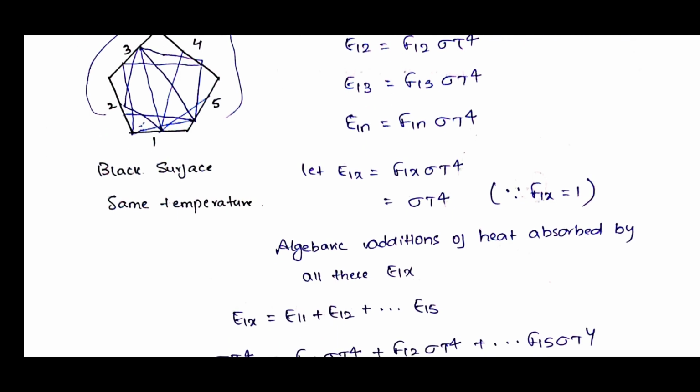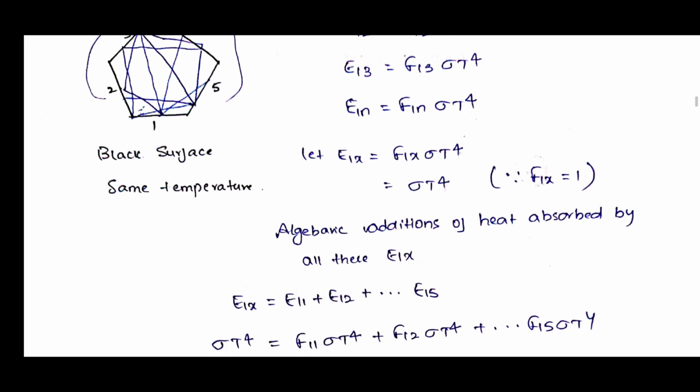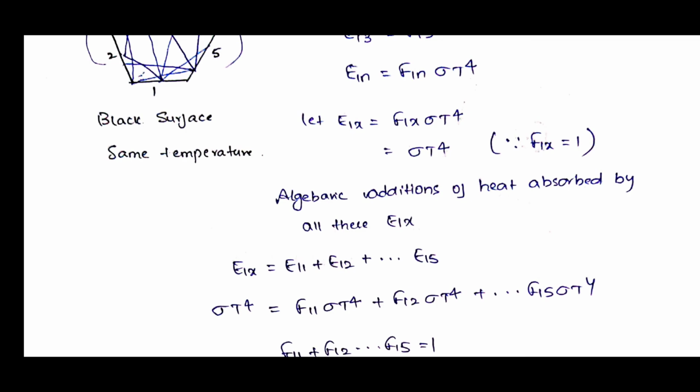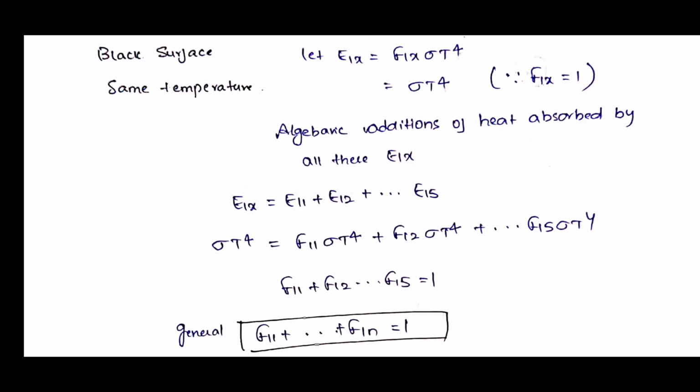If you do the algebraic addition of the heat absorbed by all these, then we get the equation E1x equal to E11 plus E12 plus so on to E15. Now substitute the values: F11 sigma T power 4 plus F12 sigma T power 4 so on to F15 sigma T power 4. Finally, we get the equation F11 plus F12 up to F15 is equal to 1.